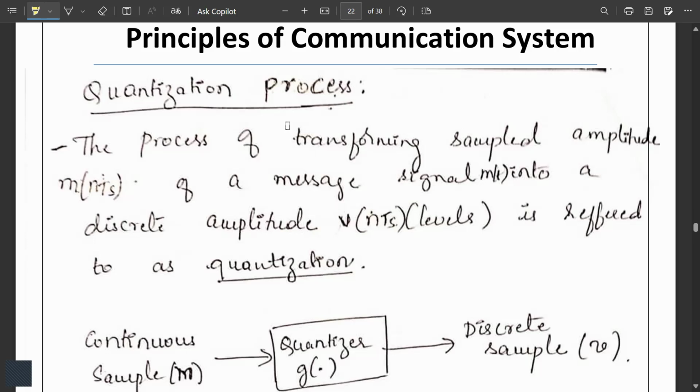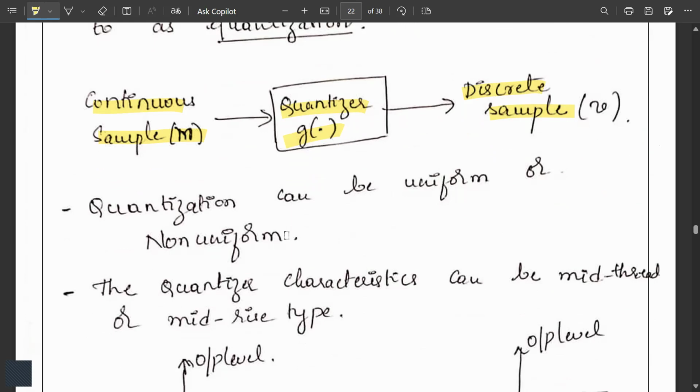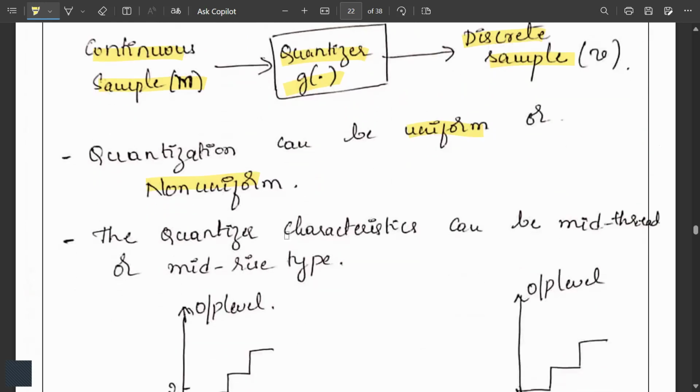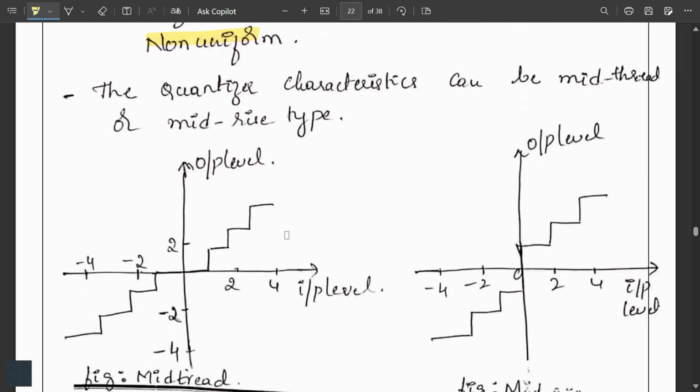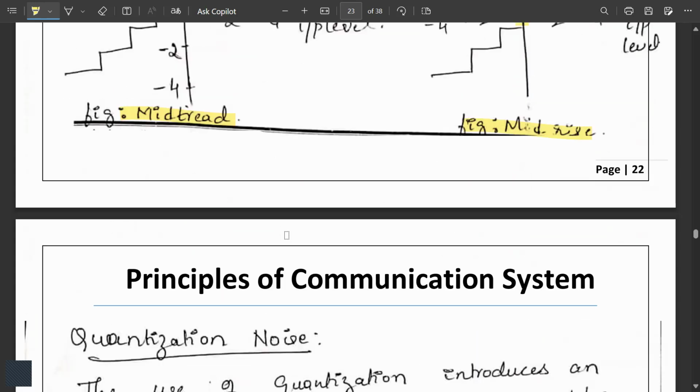So let's get started. Quantization process: the process of transforming the sampled amplitude m(nTs) of a message signal m(t) into a discrete amplitude v(nTs) is referred to as quantization. Continuous samples are given into a quantizer, and we get the discrete sample v. Quantization can be uniform or non-uniform. The quantizer characteristics can be mid-tread or mid-rise type. Mid-tread is given like this. Here you can observe the difference, and for the mid-rise, here you can observe the difference.